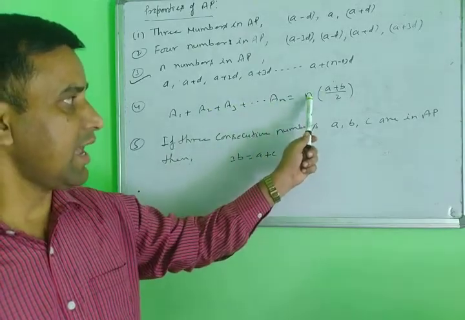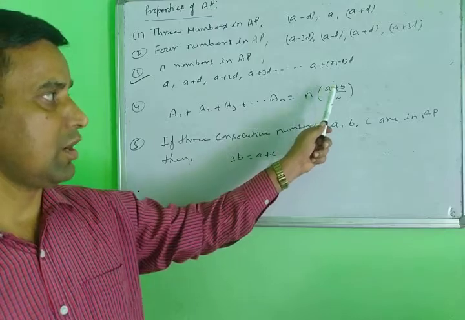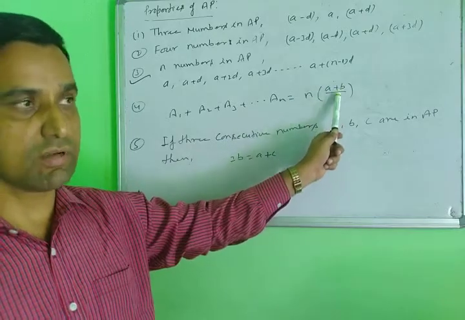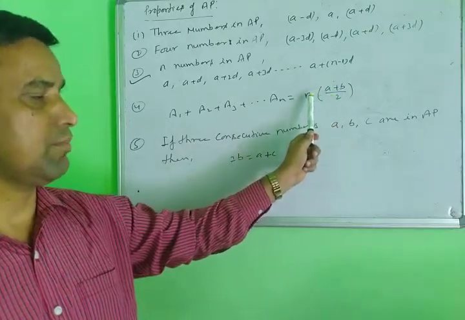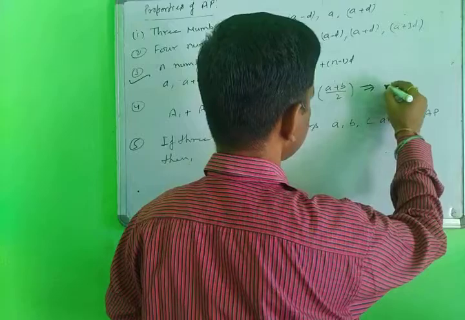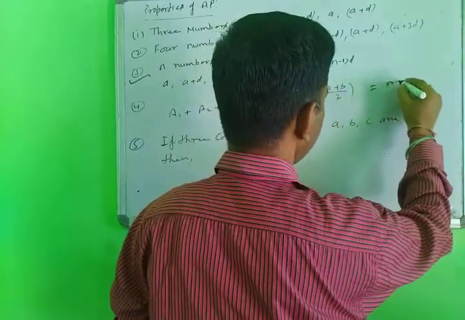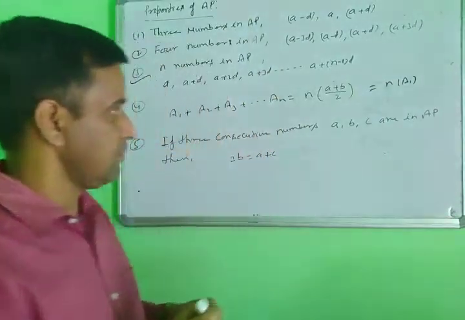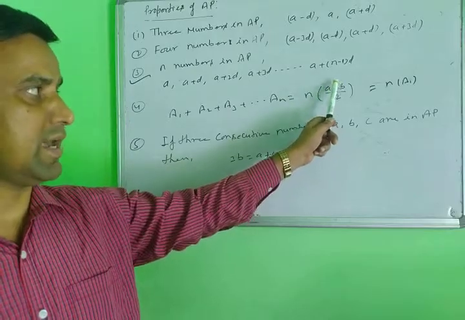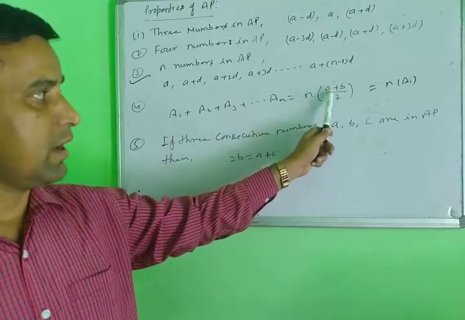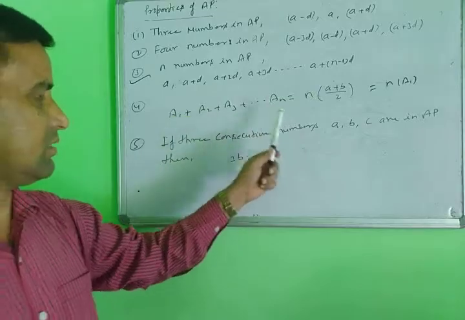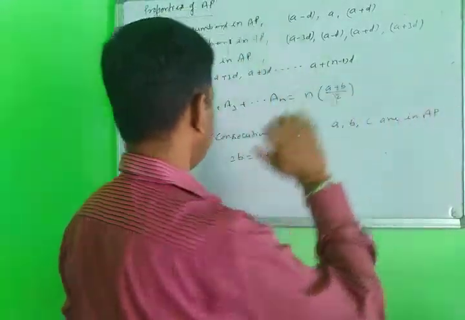In this sequence, the sum of the arithmetic means A1 up to An, you write the n. How many terms are given? n. Or the arithmetic mean of one pair, (A plus B) by 2, when you multiply by the number of terms, you get the total. You can also write it in this form, equal to n times the arithmetic mean. It does not matter which term you take, any arithmetic mean multiplied by the number of terms gives the total. So write it in this form, otherwise in this form.